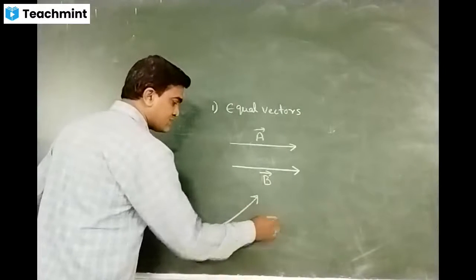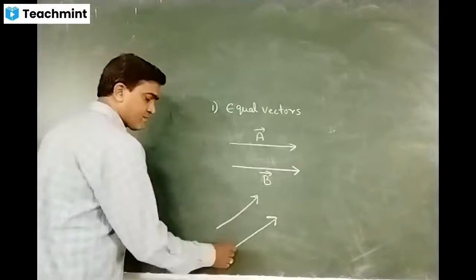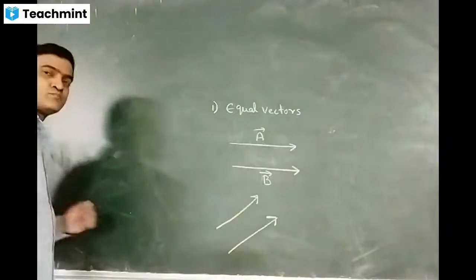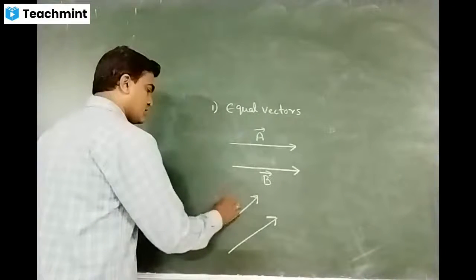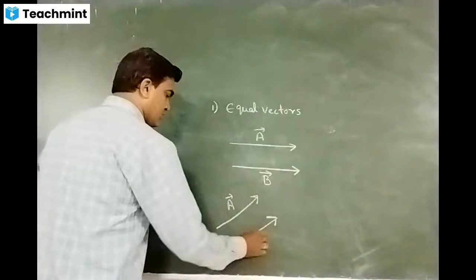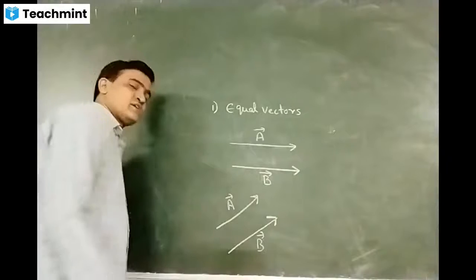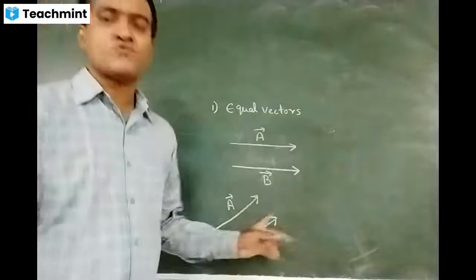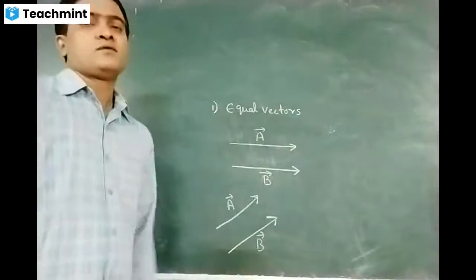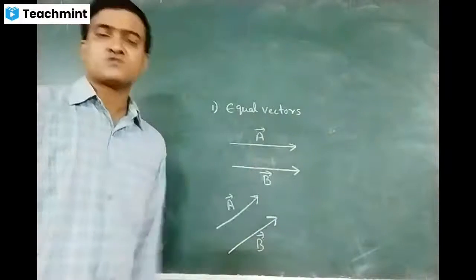But are they in the same direction? Yes, sir, both are in the same direction. If I consider this as A bar, the other one will be B bar, and these two vectors must be of the same physical quantity. I cannot take one as momentum and the other as force.